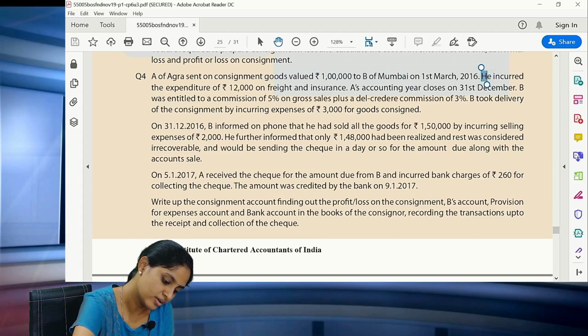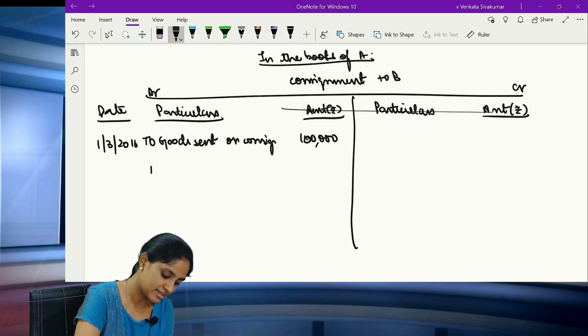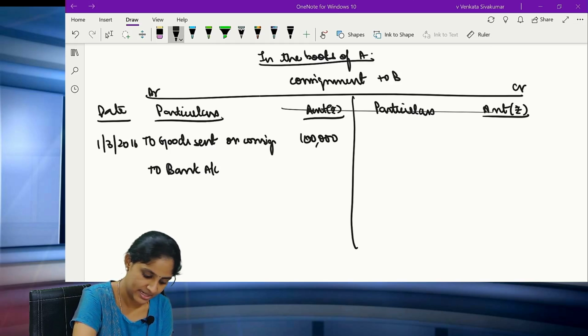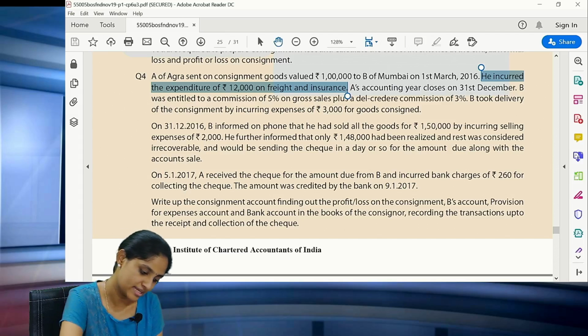All of you please see, he incurred an expenditure of 12,000 on freight and insurance. So what is he? He is nothing but the consignor. So to bank account, what is the expense that you will be writing? Straight away you will be writing 12,000. Clear all of you? Next.